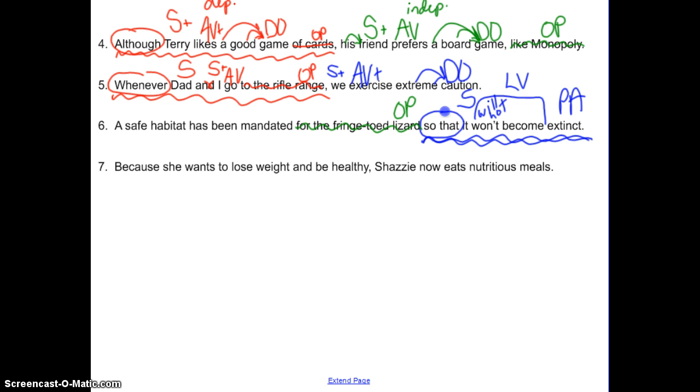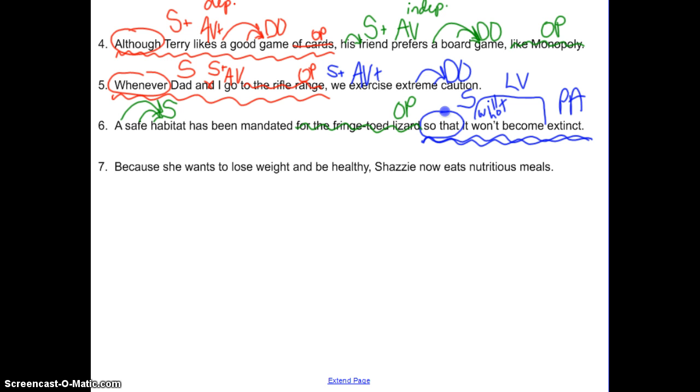So we're left with a safe habitat has been mandated. What's our subject then there? Connor? Habitat. Very good. Habitat's our subject. We've got some adjectives. What kind of habitat? A habitat. A safe habitat. Now I'm going to guess there might be a word in here that we don't know. Does anyone know what mandated means? If you mandate something, you make it into a law. So that's going to be part of our verb.